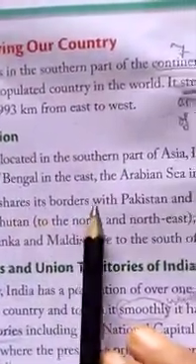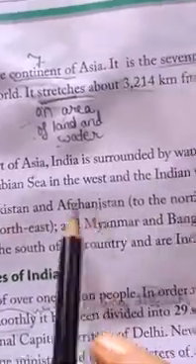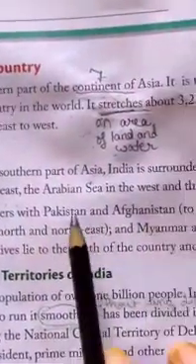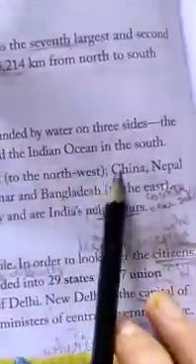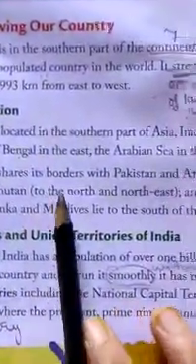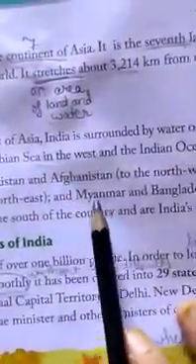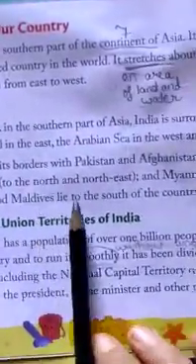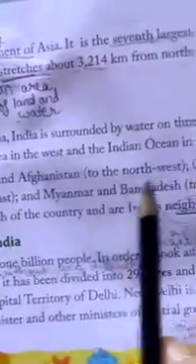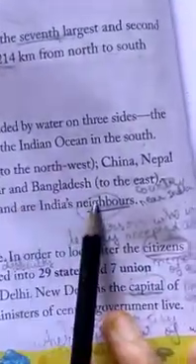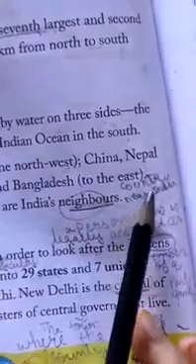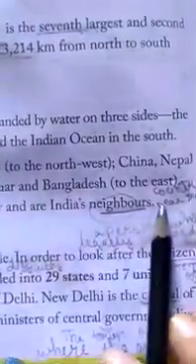India shares its borders with Pakistan and Afghanistan to the northwest. India shares its borders with China, Nepal and Bhutan to the north and northeast, and Myanmar and Bangladesh to the east. Sri Lanka and Maldives lie to the south of the country and are India's neighbors. Neighbors means countries near India. The countries which are near India are neighbors of India.